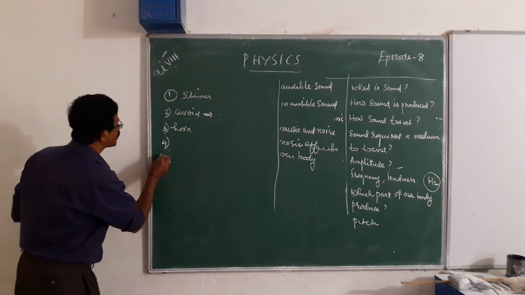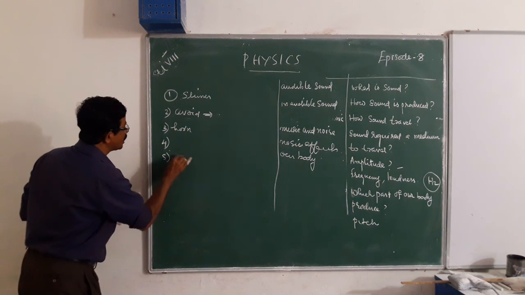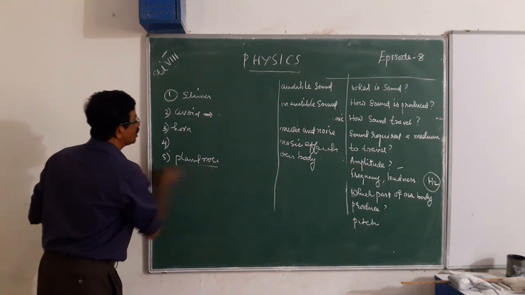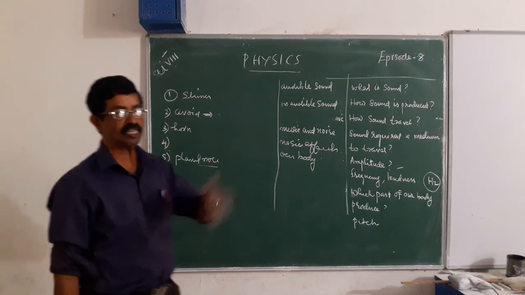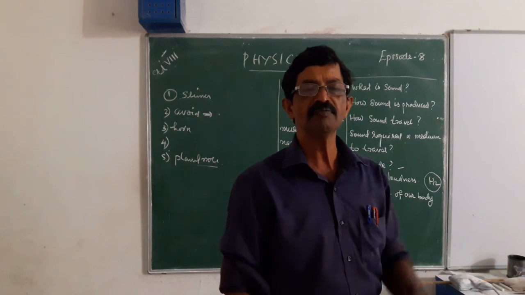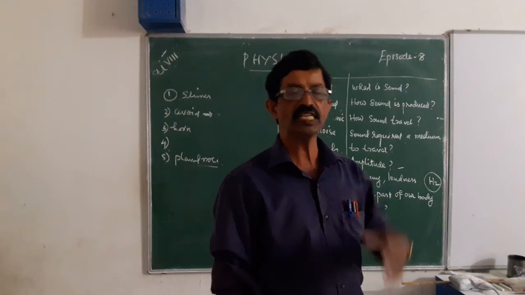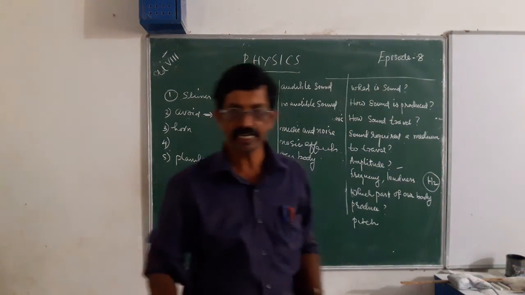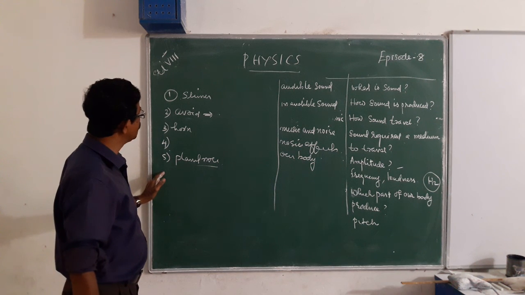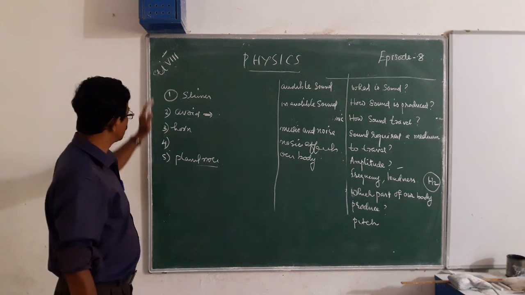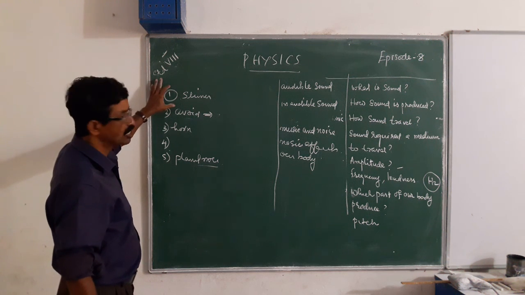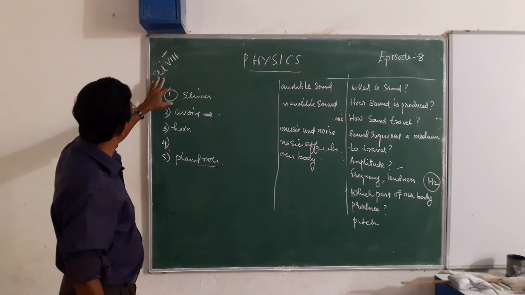Then another method is to plant more trees. When we plant more trees on the roadside, that can deflect the sound and hence the sound reaching the residential area becomes less. This way we can reduce sound pollution up to a certain extent. What are the ways we can use the silencers?